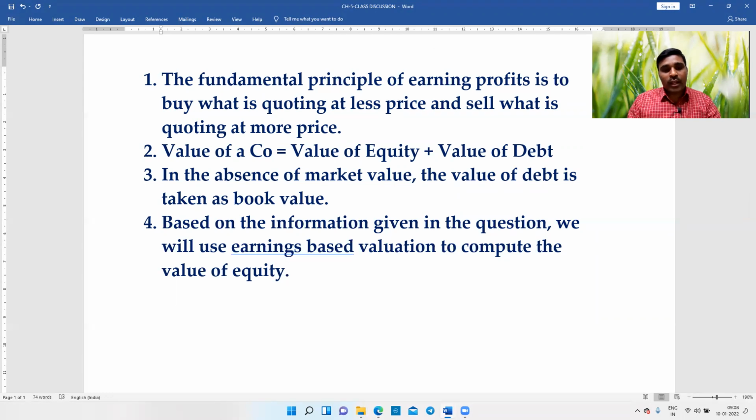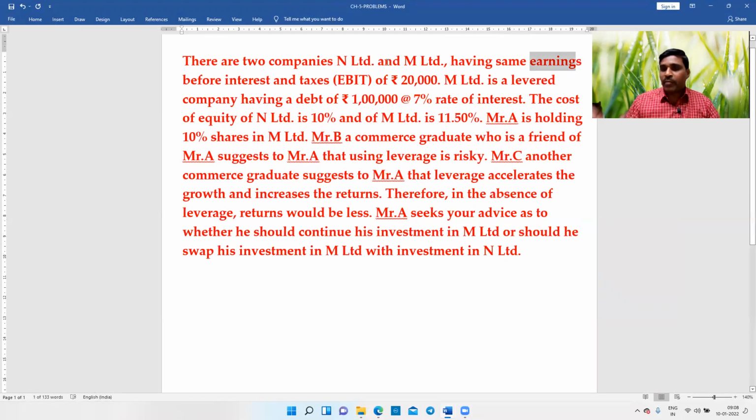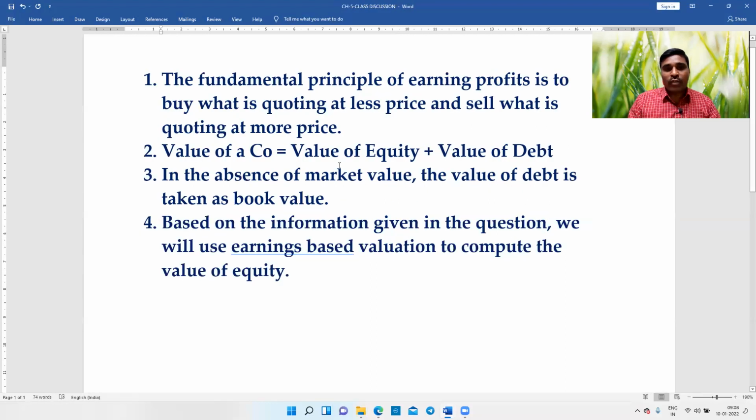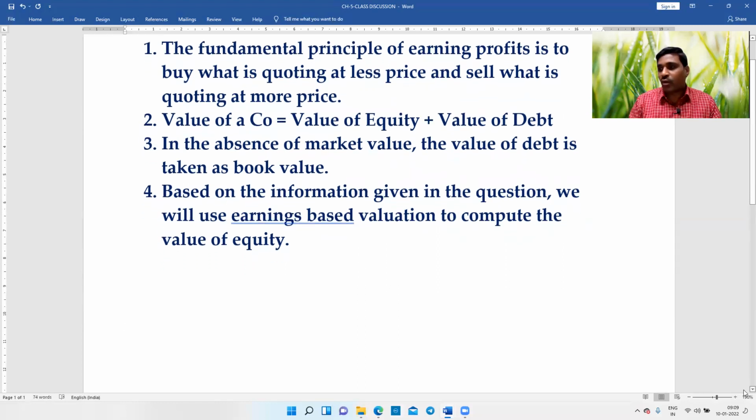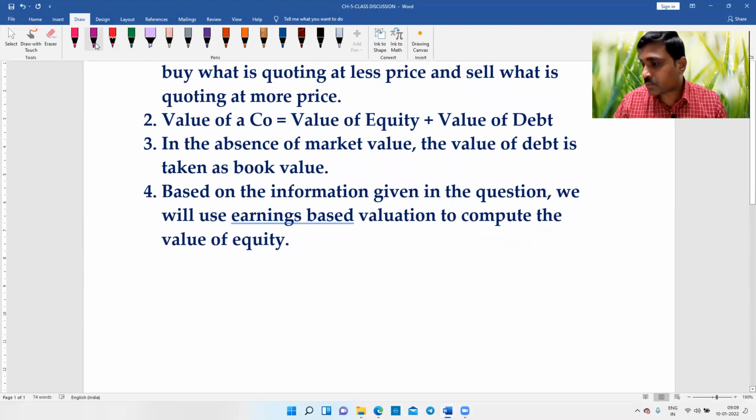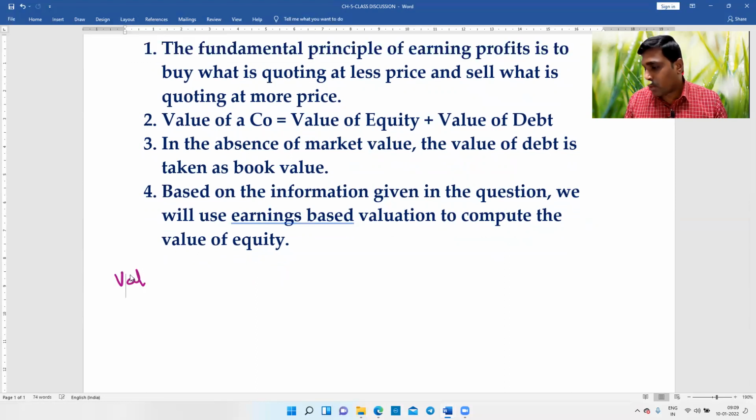Now, when it comes to the market, we have to value the two firms, N Limited and M Limited. Then only we can decide which company to buy and which company to sell. Now we'll compute the value of M Limited. So value of M Limited is equal to value of debt plus value of equity.